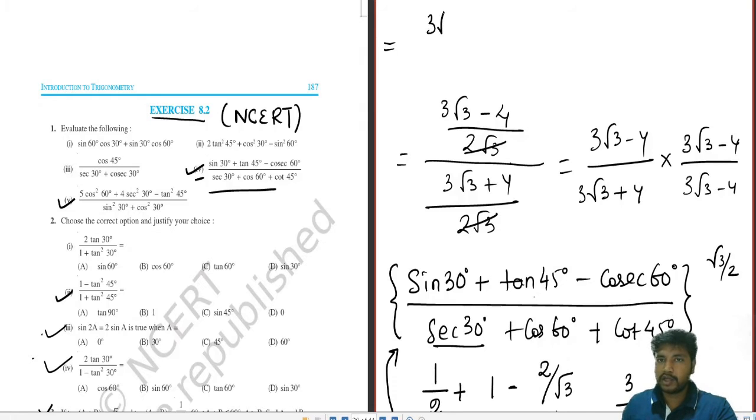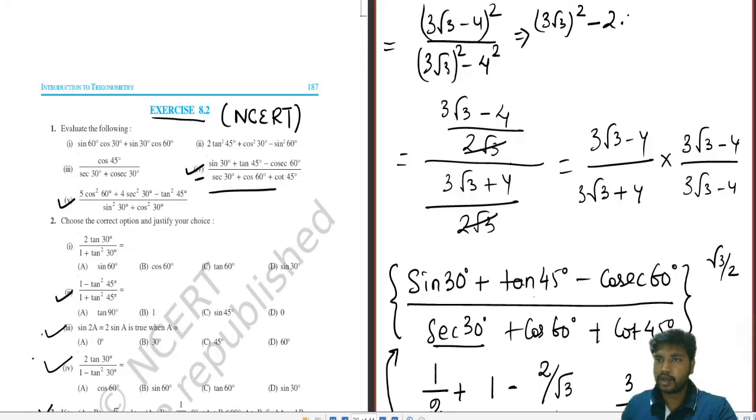So 3 root 3 minus 4 whole square. This will be 3 root 3 whole square minus 4 square. This will count to 3 root 3 whole square minus 2 into 3 root 3 into 4 plus 4 square. What are we using over here? A minus b whole square.